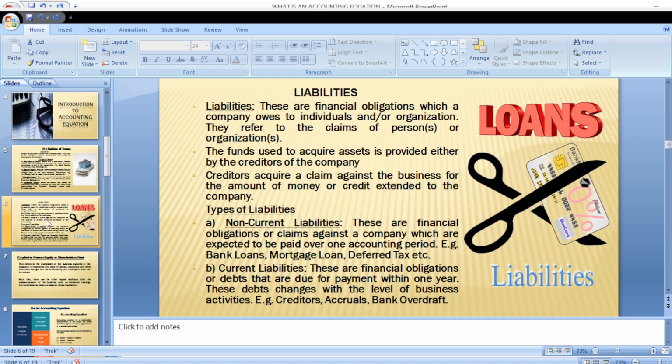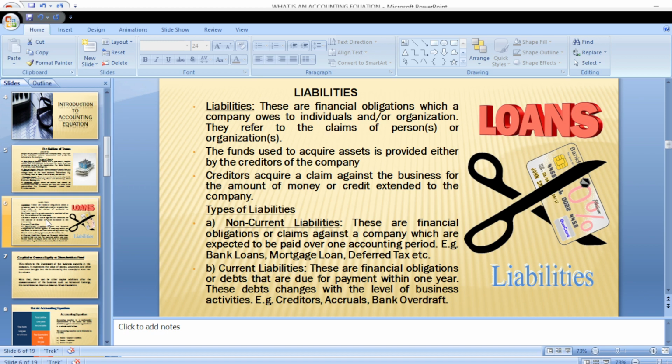The next one we are going to look at is liabilities. I'm sure we have heard of the word liabilities before. Liabilities, loans. When you purchase goods from somebody and you don't pay them immediately, you'll be liable. That means that you have incurred a liability. Liabilities are financial obligations which a company owes to another company or to an individual. They are claims that a company has on an individual or another organization.